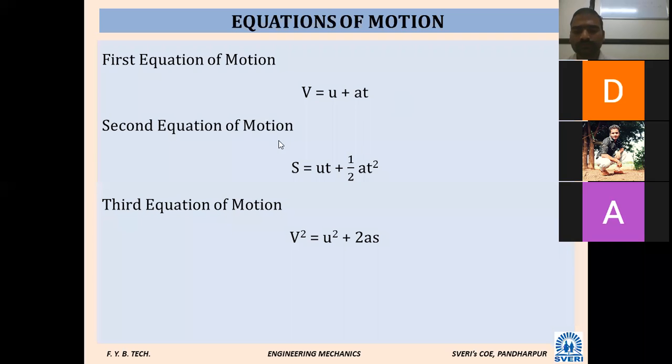Second equation of motion: S is equal to UT plus half AT square. Next, third equation of motion: V square is equal to U square plus 2AS.